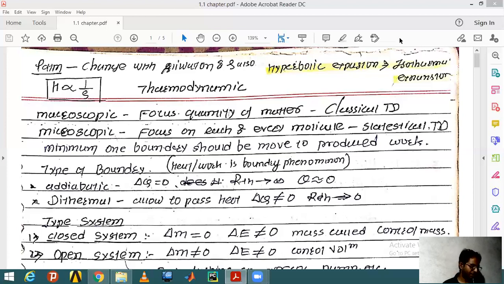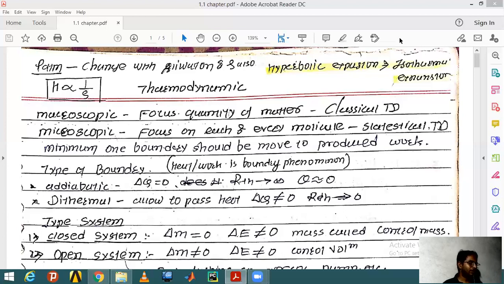In engineering we study classical thermodynamics. We actually focus on that, and statistical thermodynamics basically focuses on the research area. As engineers, we always focus on the application, not on the research field.